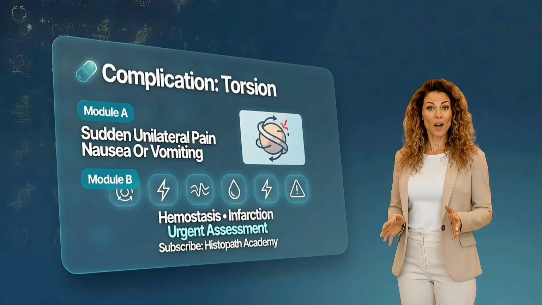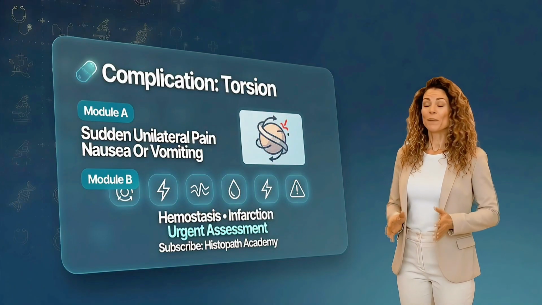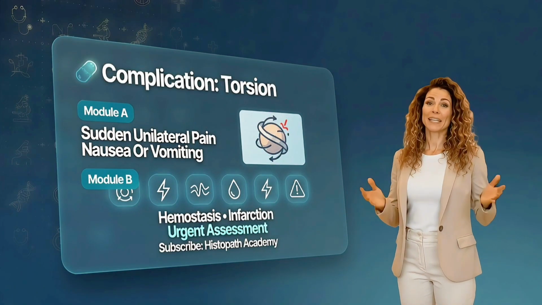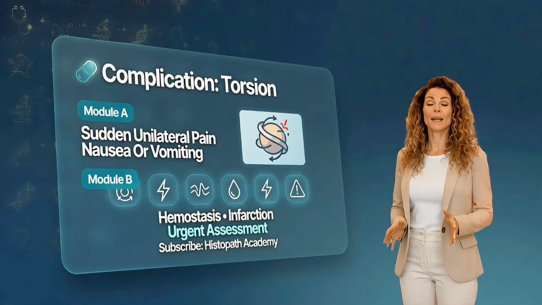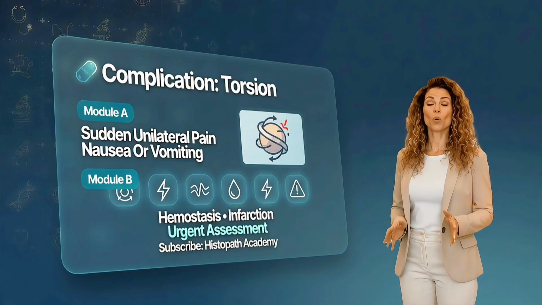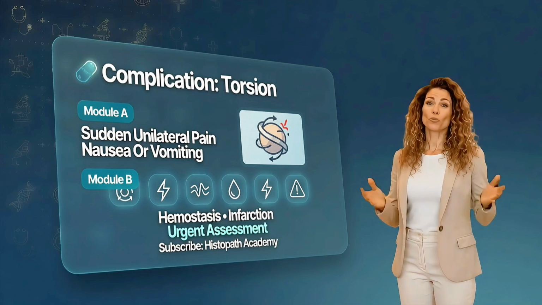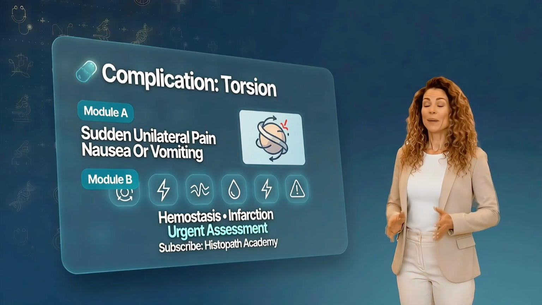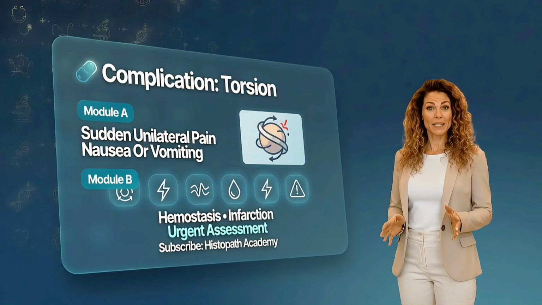Torsion is the most common acute complication. Pathologically, torsion leads to hemorrhage and infarction, and reactive changes can look alarming. This is where histopath correlation matters. Don't overcall reactive atypia as malignancy in an infarcted ovary.